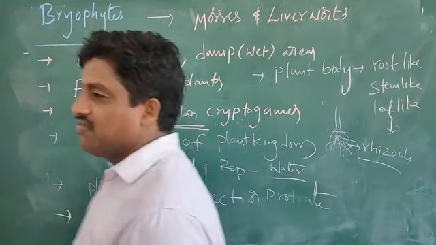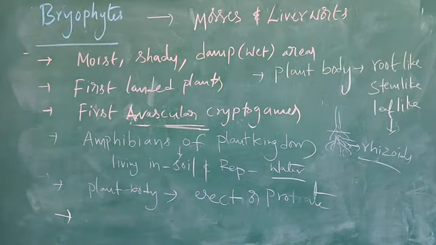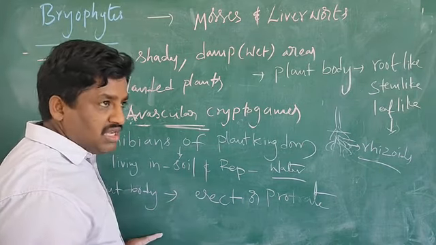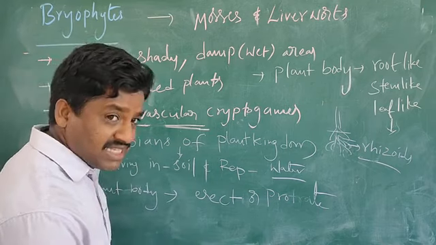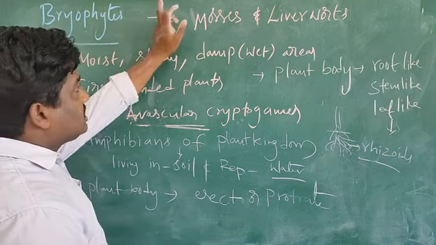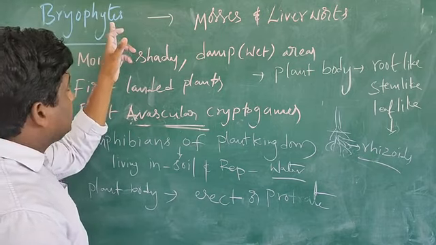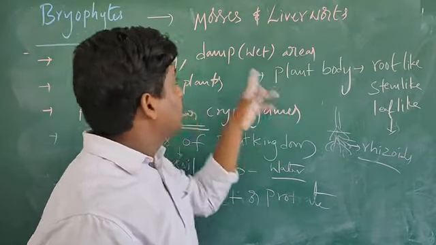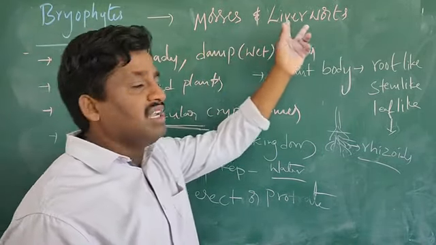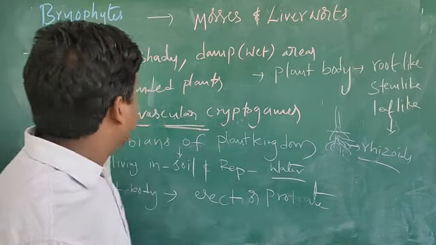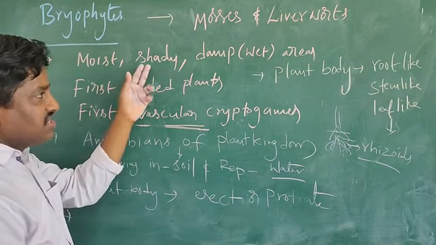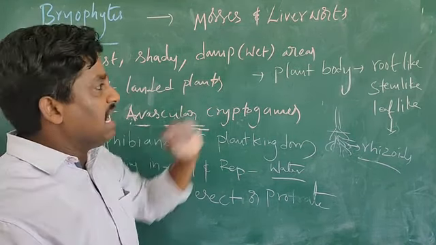These are the main basic features, and we will continue to the next features of the bryophyte. We'll see the plant body names and how reproduction occurs in the next class. Once again, bryophytic plants include mosses and liverworts. We will discuss the features of mosses and liverworts later. The main habitats of these plants are moist and shady places and damp areas.